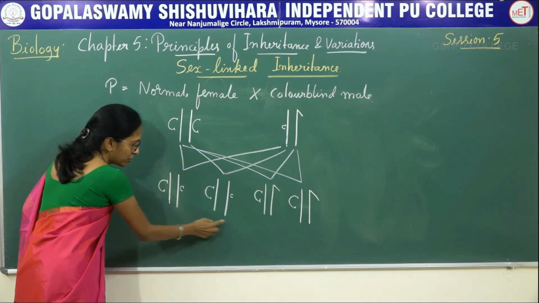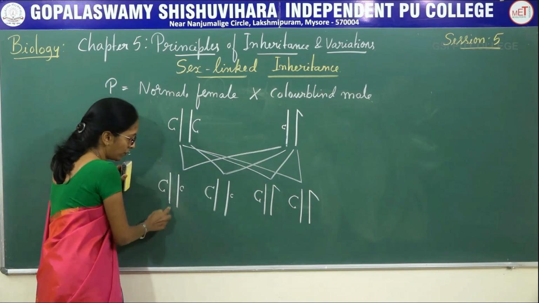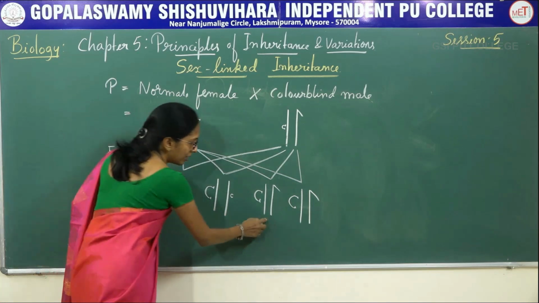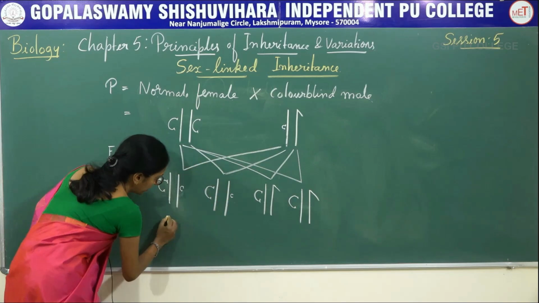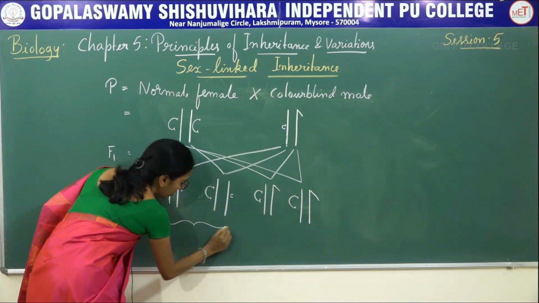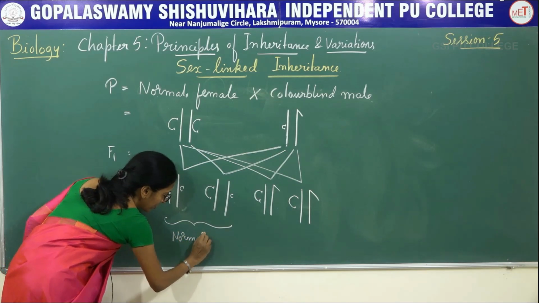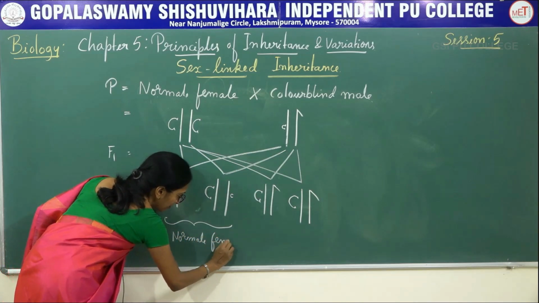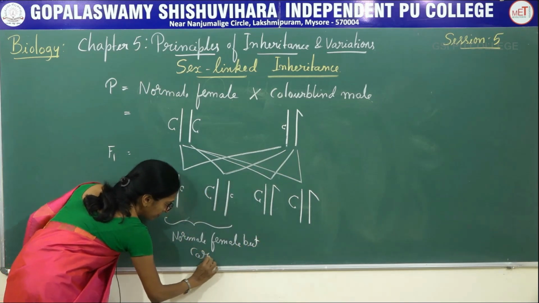Now these two are said to be female because there is a presence of two X chromosomes, and these two are said to be males. Now you have to identify this. These two are nothing but normal females, but carriers.